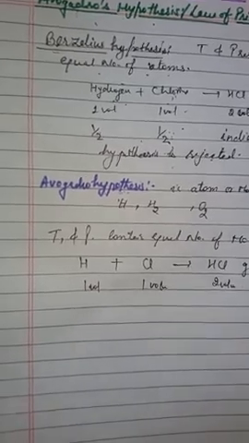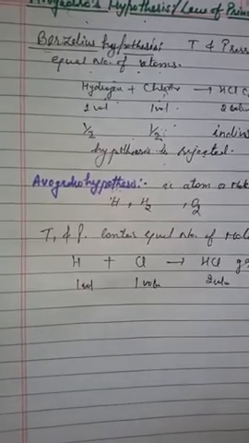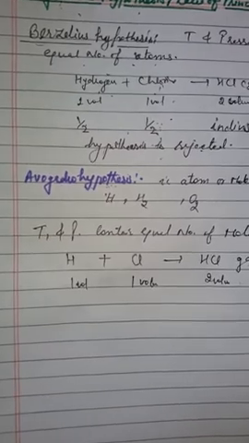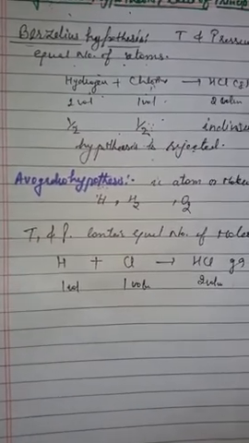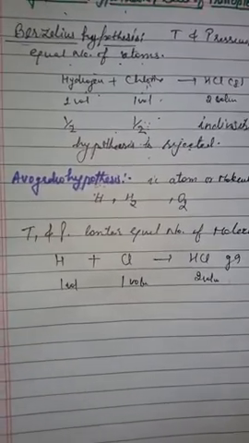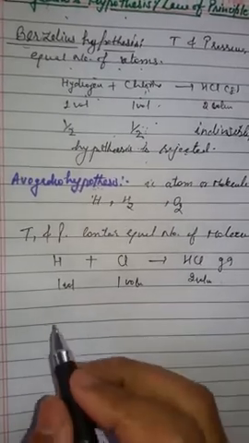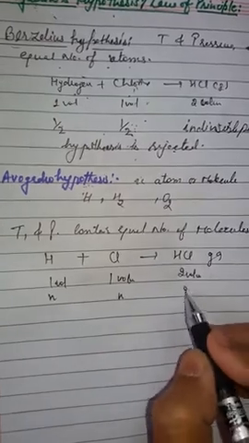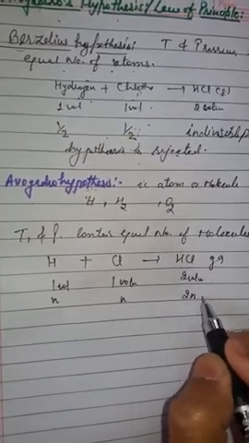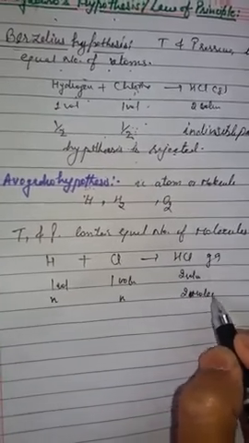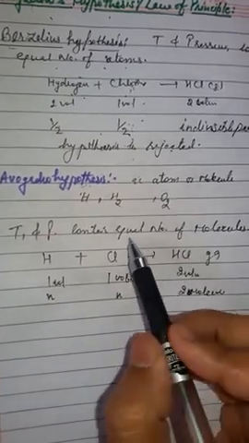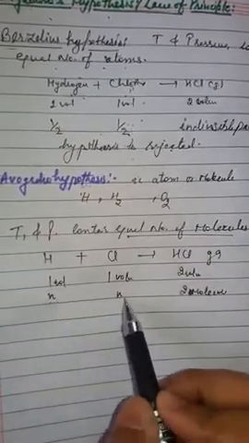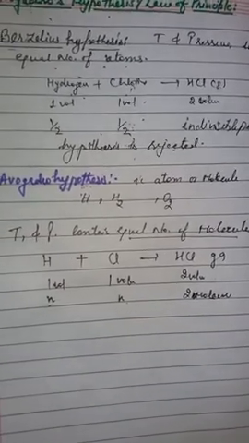According to Avogadro, equal volumes contain equal numbers of molecules, so n molecules of each react and form two molecules of product.